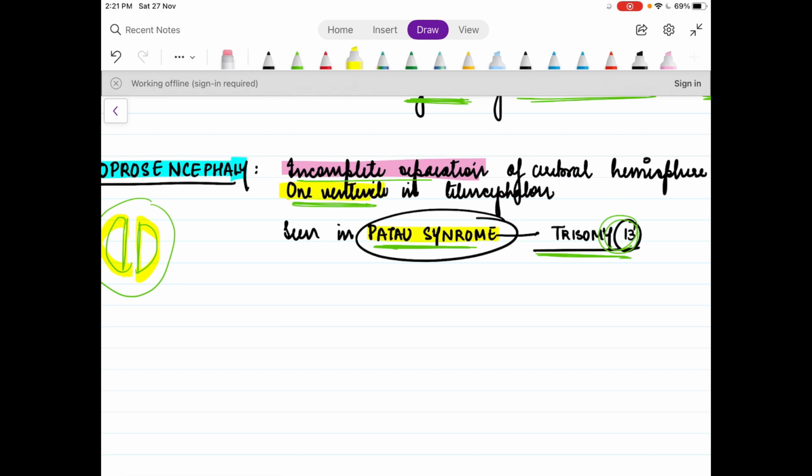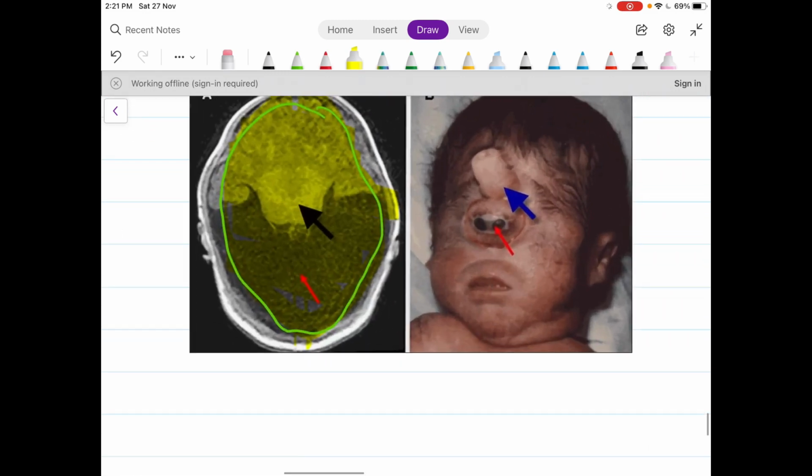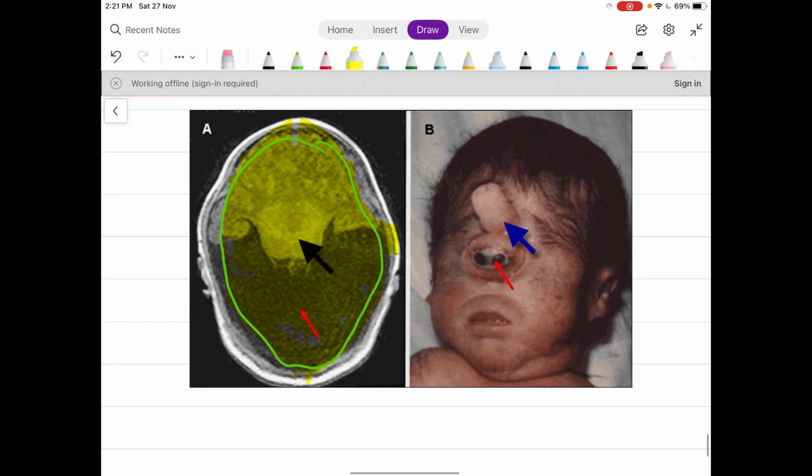In Patau syndrome, there is a tendency of the midline structures to fuse, and hence you can see in this baby that even the eyes are fused and the nose is completely fused together. And the brain of this Patau syndrome child looks like one single complete hemisphere because there is an incomplete separation of the two cerebral hemispheres.